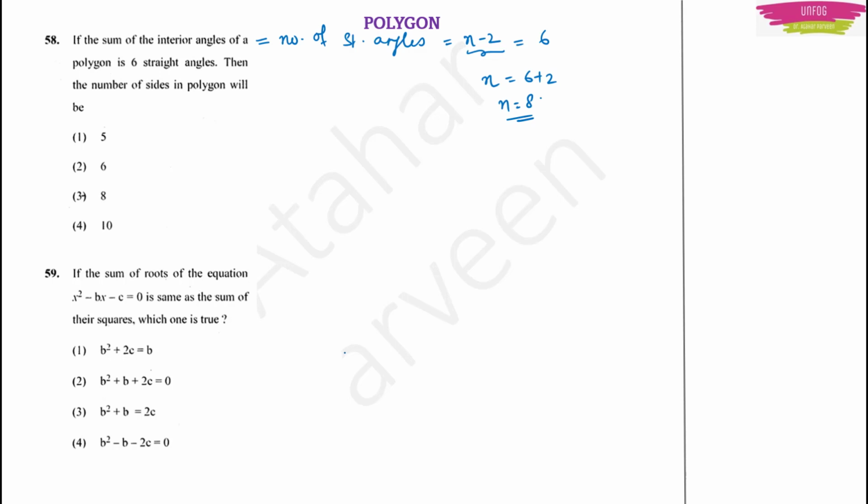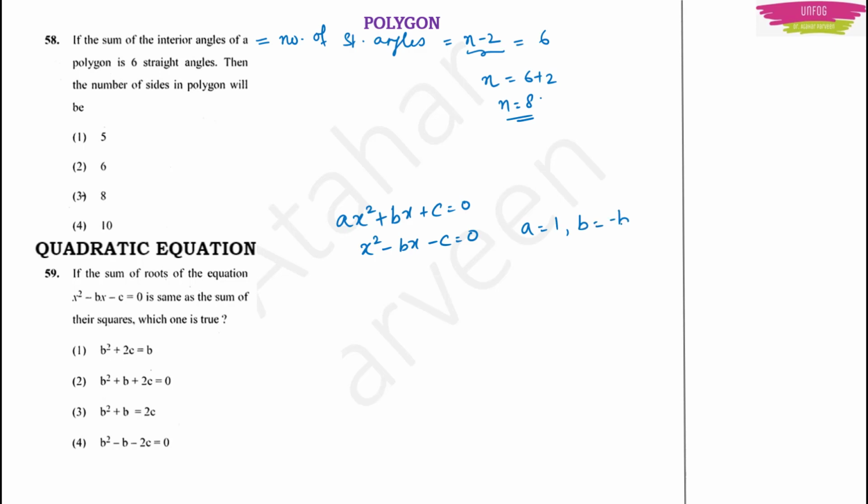Okay. Next question. If the sum of roots of the equation x square minus bx minus c is equal to 0 is the same as the sum of their squares, which one is true? So this is from quadratic equations. The typical equation is ax square plus bx plus c is equal to 0. Compare the given equation with this. It is x square minus bx minus c is equal to 0. With this we can say that a is equal to 1, b is equal to minus b and c is equal to minus c.